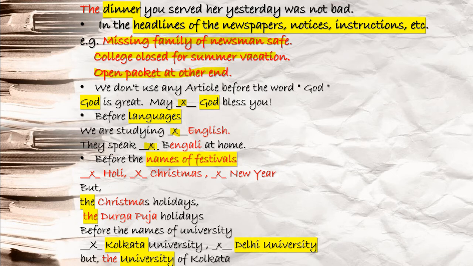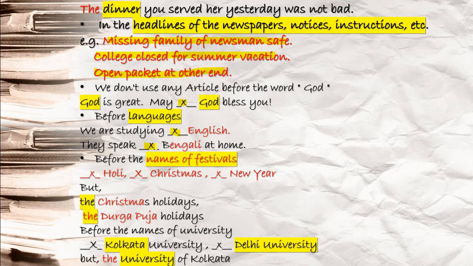Next, before the names of festivals like Holi, Christmas, New Year, before Holi, before Christmas, before New Year, you will not put any article. Be careful. But when you write Christmas holidays, when you write Durga Puja holidays, at that time you will use the Christmas holidays, the Durga Puja holidays. This is what you have to understand.